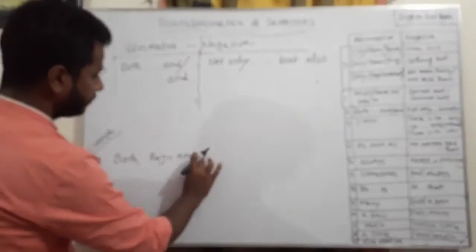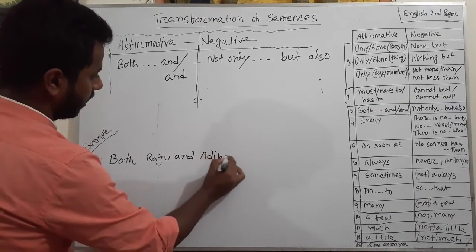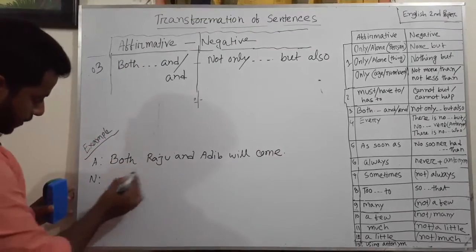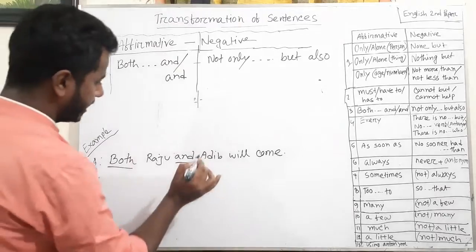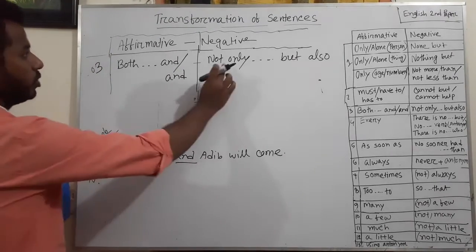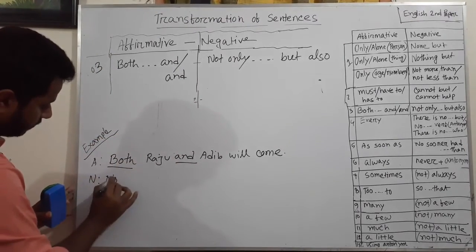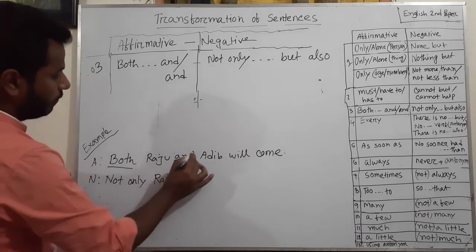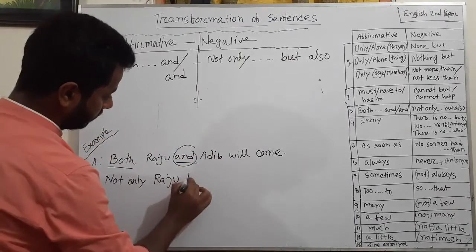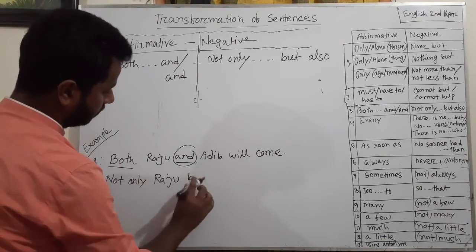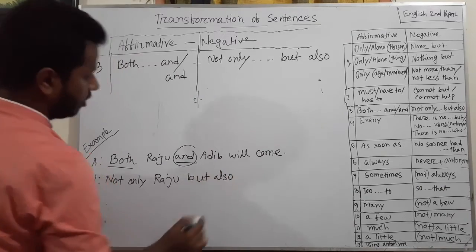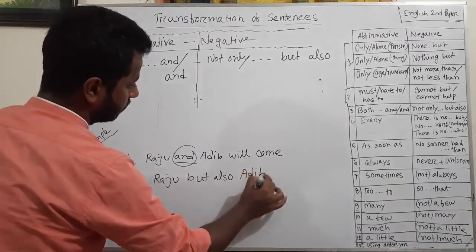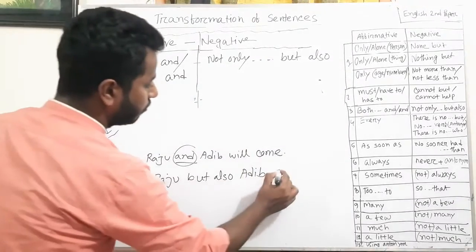For example, both Raju and Adib will come. Here there is both and, so you can use not only instead of both: not only Raju. For this and, you can use but also: but also Adib. So, not only Raju but also Adib will come.